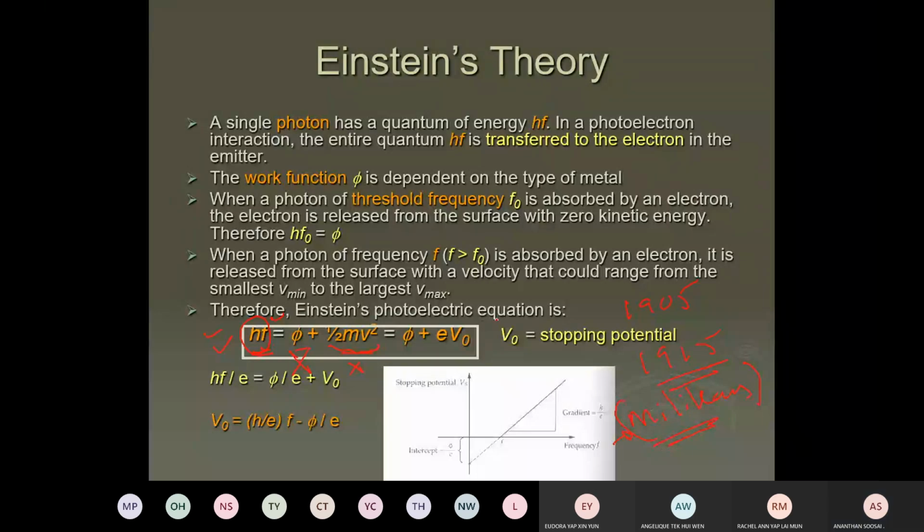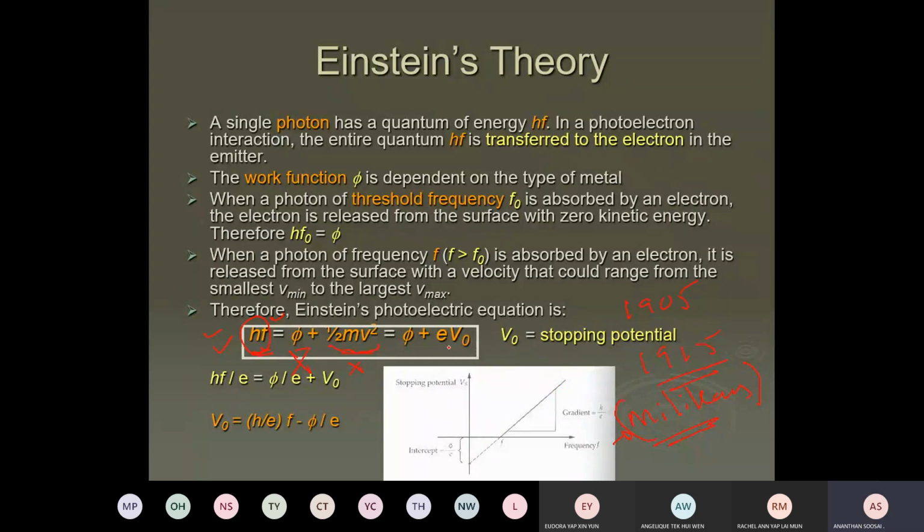Actually, Millikan did not want to help Einstein prove it, but wanted to show that Einstein was wrong. At that time, I think Einstein was very dominant. Whatever he said, people thought it looked correct, but Millikan wanted to show that he was wrong for the first time. Unfortunately, when he did this experiment, he found that Einstein was correct again. So it led to Einstein getting the Nobel Prize.